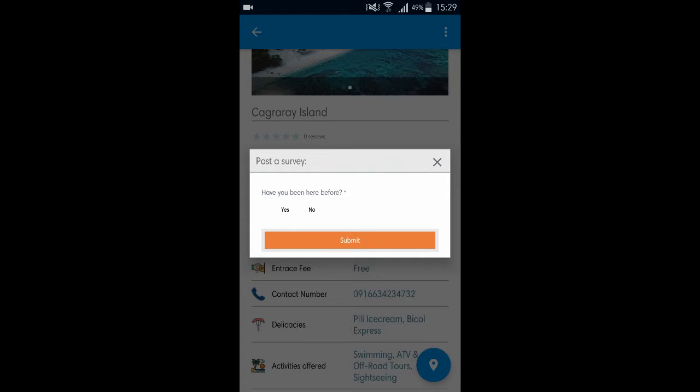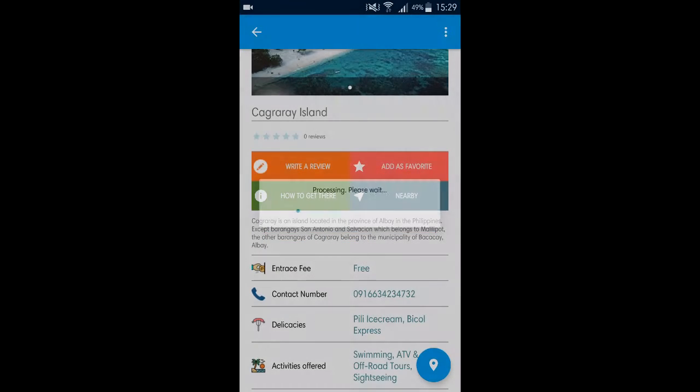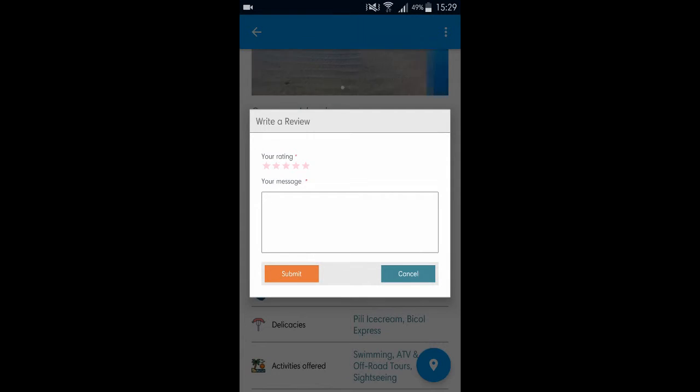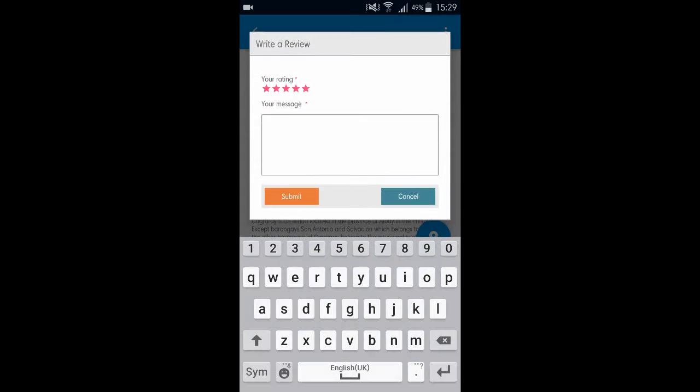So you are first asked if you have been to the tourist spot or not. So let's try yes and submit it. Now you could write a review. You could rate it and type in a message.